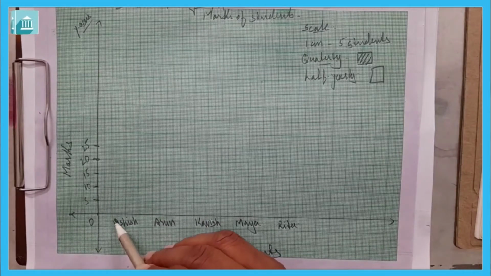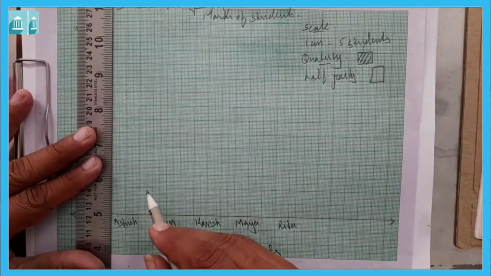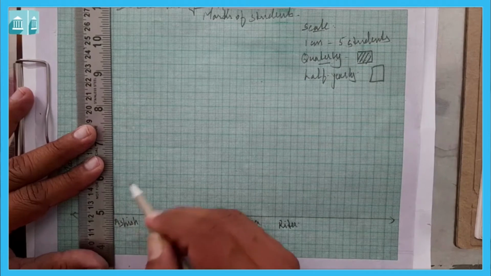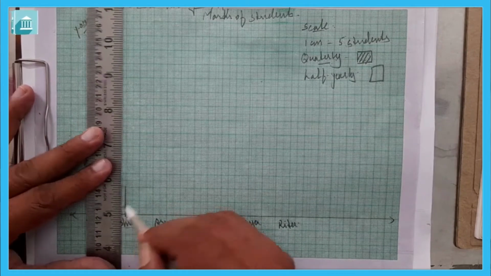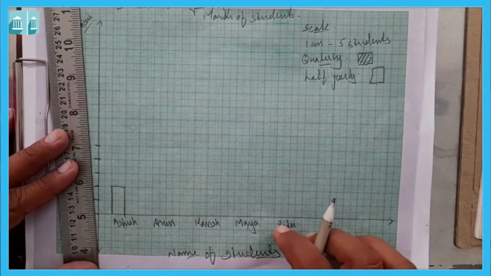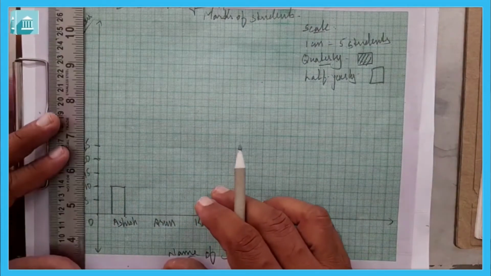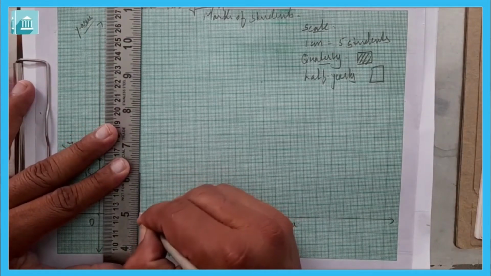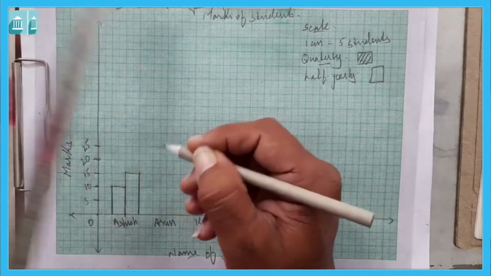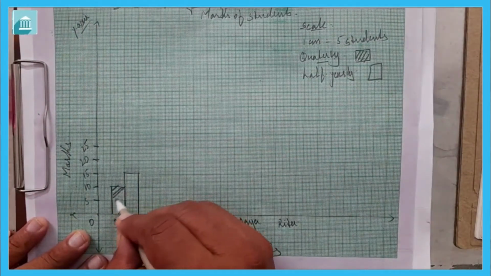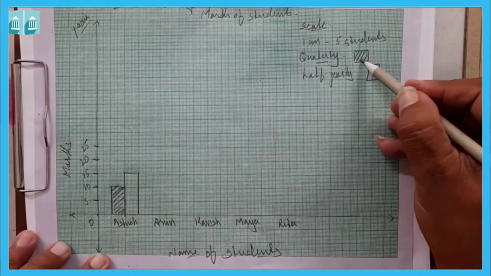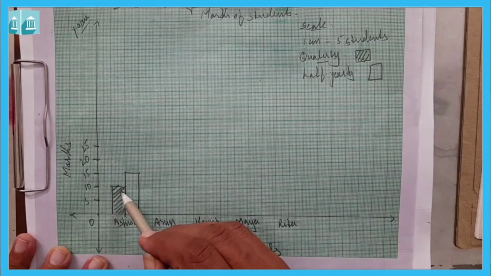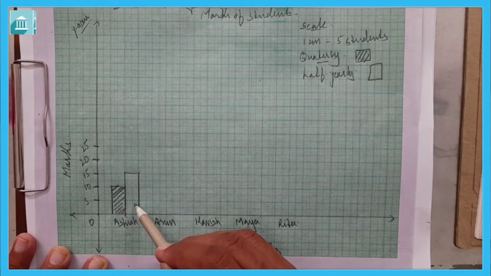Now first we are going to draw the quarterly. Ashish got 10 marks, so here it is 10 in quarterly, and in half yearly he got 15 marks, so here he gets 15 marks like this. In quarterly we draw like this. As in the scale, we have symbolized this as the quarterly mark, so we can easily see that in quarterly he got 10 marks and in half yearly he got 15 marks.